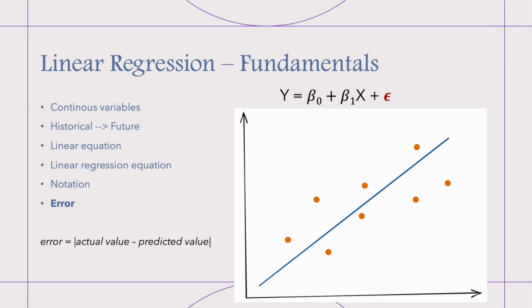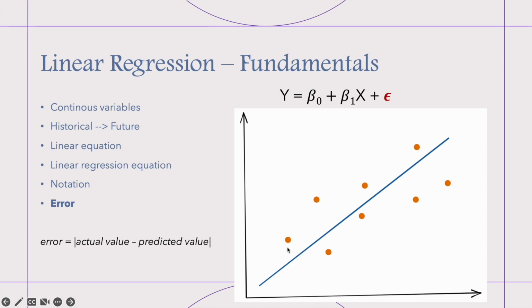Let's look at our graph. Think that this blue line is our linear model. These orange points are the actual values. So basically, this blue line represents our model. In other words, for this specific independent variable, our model predicted this value, right? But here, as you see, the actual value is different.